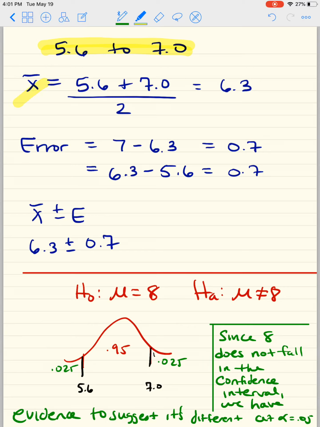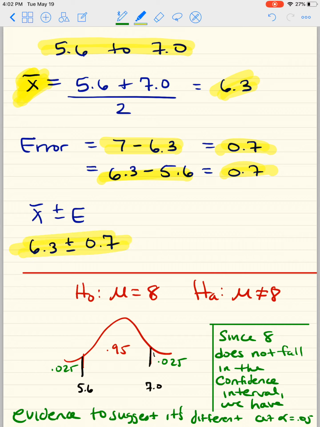The point estimate is X bar, okay? 5.6 plus 7.0 divided by 2 is how you get the point estimate. You just have to average the confidence interval. The error is how far away the midpoint or the point estimate, X bar, is to any of the ends. So you can find it by either saying 7 minus 6.3 or 6.3 minus 5.6. Nevertheless, you can rewrite this as 6.3 plus or minus 0.7.